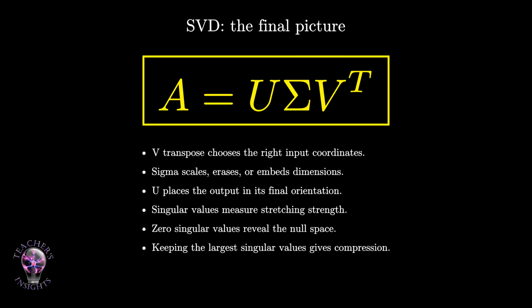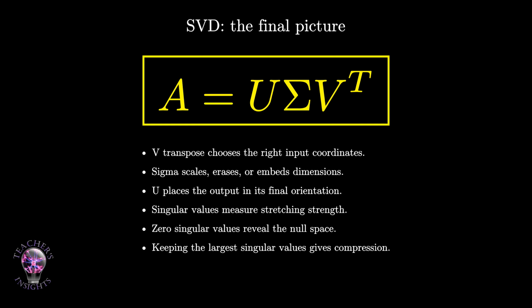The singular values measure stretching strength. Geometrically, V transpose rotates or reflects the input space. Sigma scales, deletes, or embeds dimensions. U rotates or reflects the output space. Algebraically, SVD comes from the symmetric matrices A transpose A and A A transpose. A transpose A equals V sigma transpose sigma V transpose. A A transpose equals U sigma sigma transpose U transpose. So SVD takes the clean eigenvector story from symmetric matrices and extends it to every matrix. Finally, SVD can also be written as a sum of rank 1 patterns. Keeping only the largest singular values gives low rank approximation and compression.